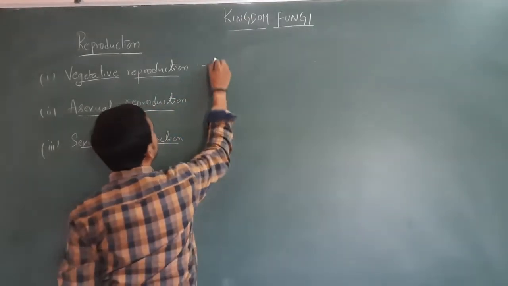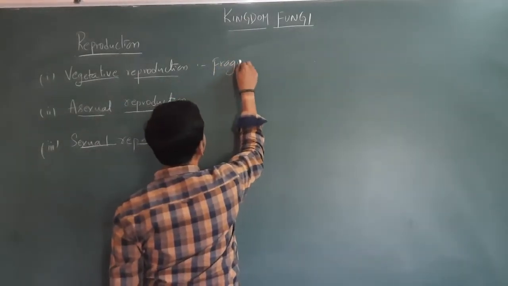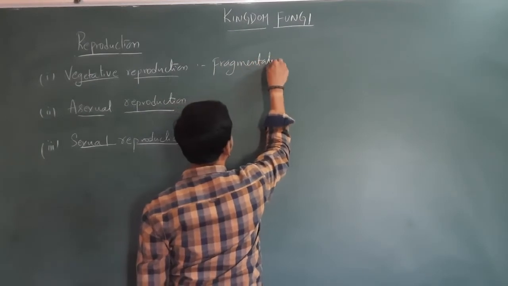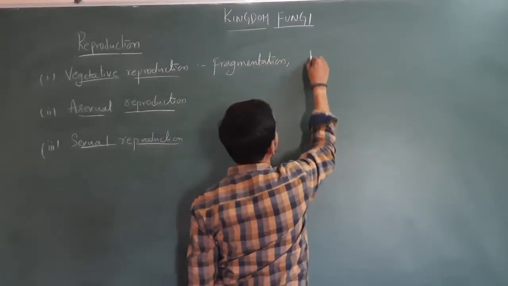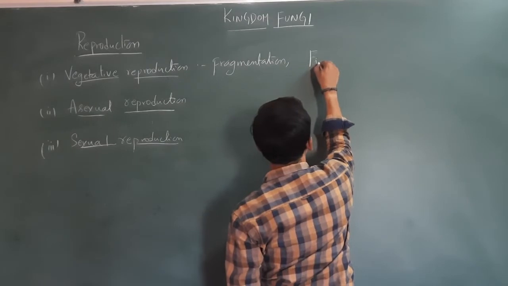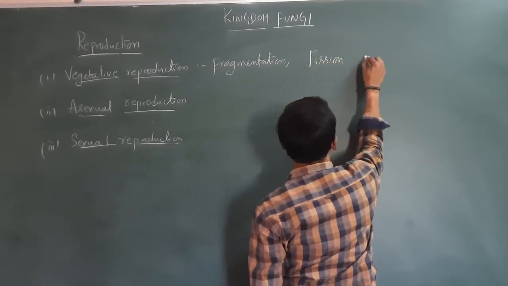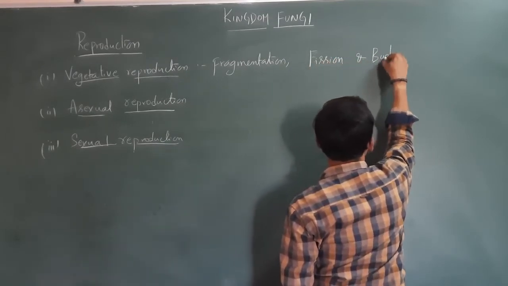They are fragmentation, fission and budding.